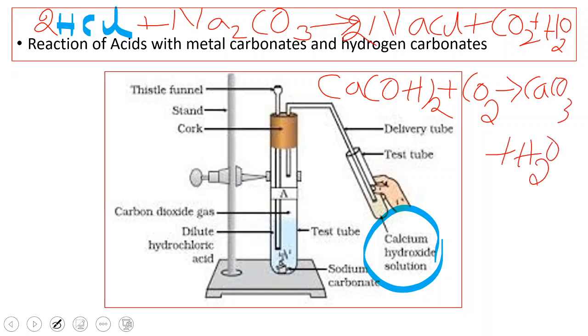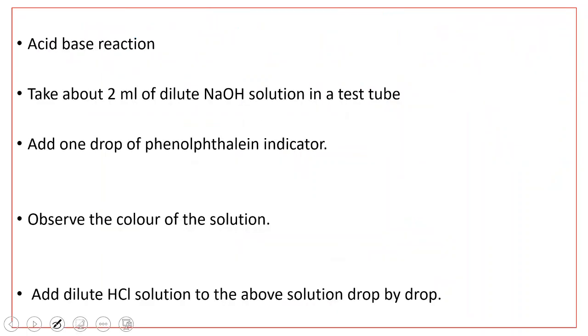When carbon dioxide reacts with lime water, calcium carbonate is formed. This is the formula of marble stone, which is very white in color. So that's why the lime water turns milky. You can also bring a burning matchstick, which will be put out, because carbon dioxide does not support combustion. So we can say that acids react with metal carbonates and hydrogen carbonates to liberate carbon dioxide gas.